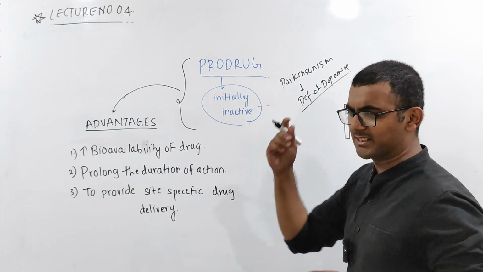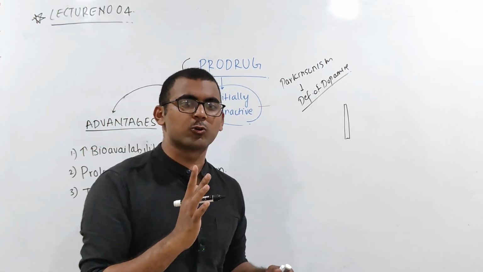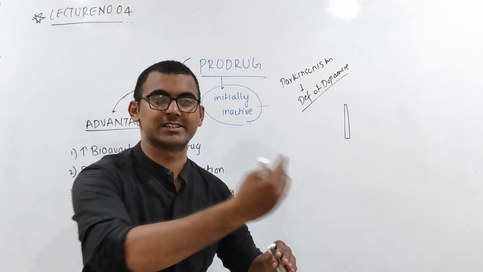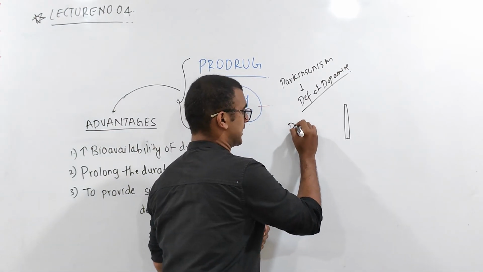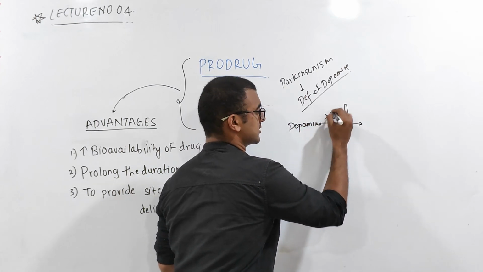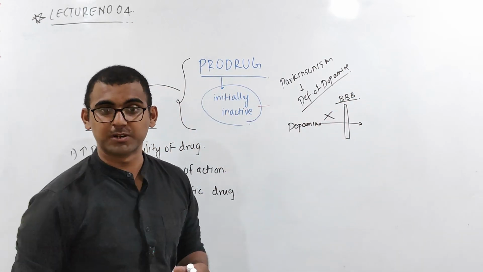Dopamine means in the brain, in the cerebral area, we have dopamine deficiency. So the solution is that we have to give external dopamine. That dopamine has to go inside the brain. But now the problem over here is that this dopamine is not able to cross the blood-brain barrier.